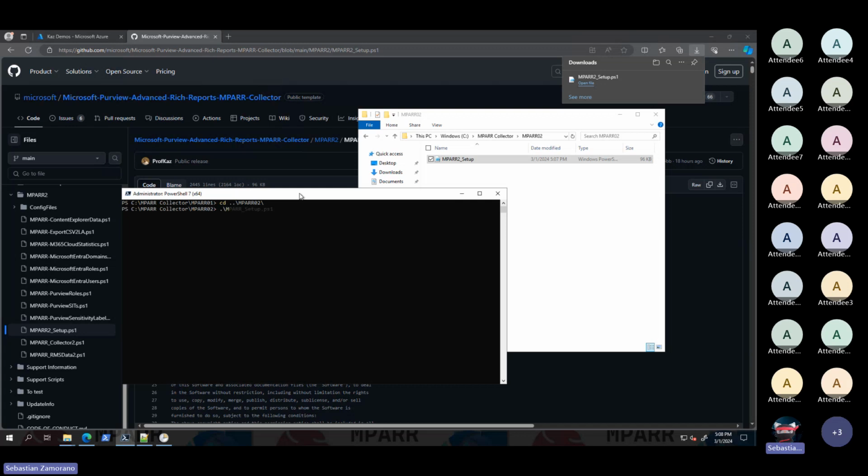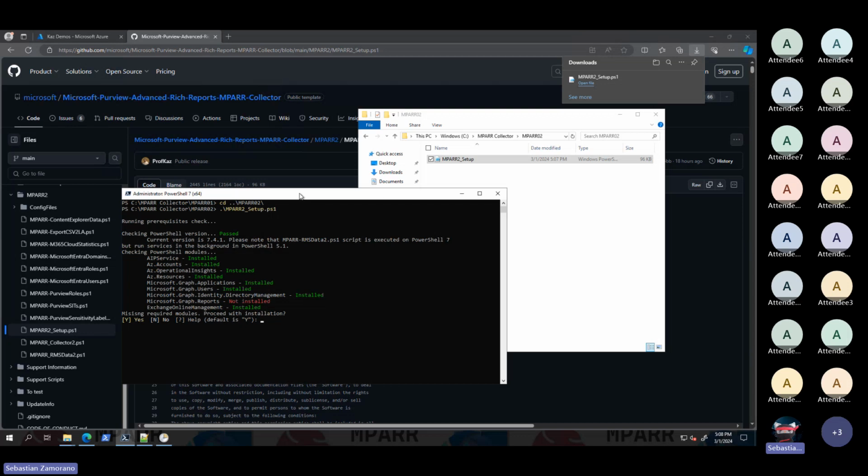Let me go to execute MPARR2 setup. Here we can see someone was asking about the updates. We need a new PowerTool module. In that case, we can identify that the module doesn't exist, and we can install only that module.